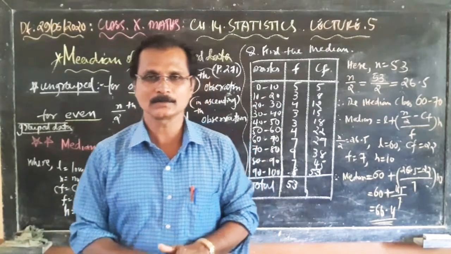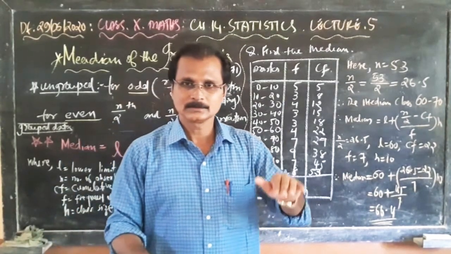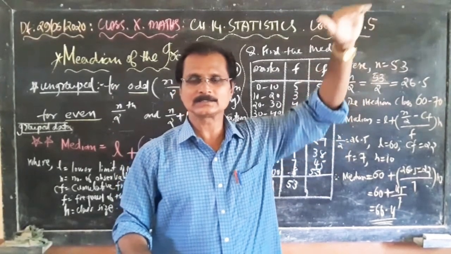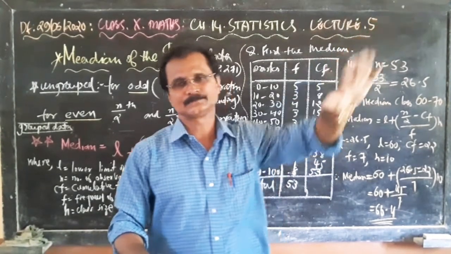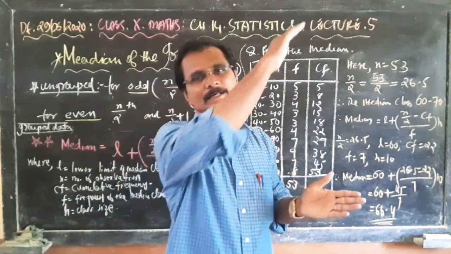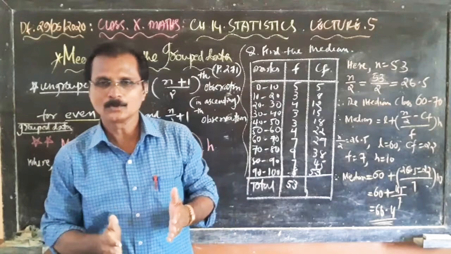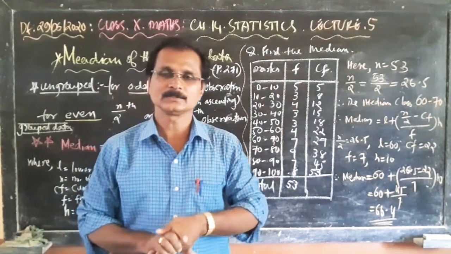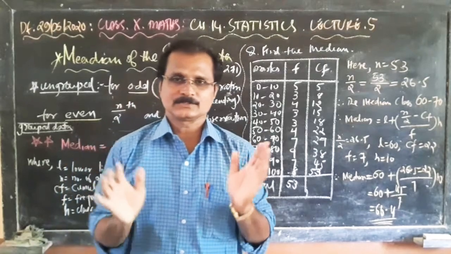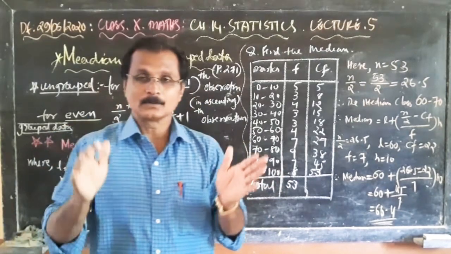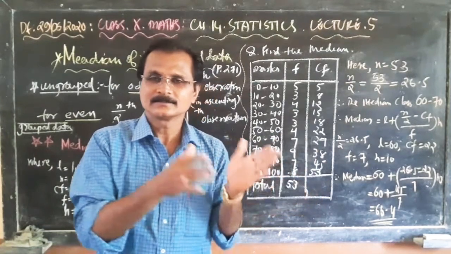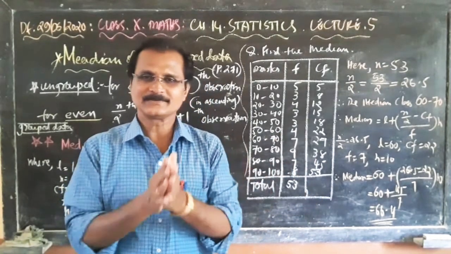Ascending order means smaller, then larger, then larger, then the largest last: 1, 2, 3, 4, 5, 6, 7, 8, 9, 10. For ungrouped data, first make the data into ascending order. Then for an odd number, you can easily find the middle one.